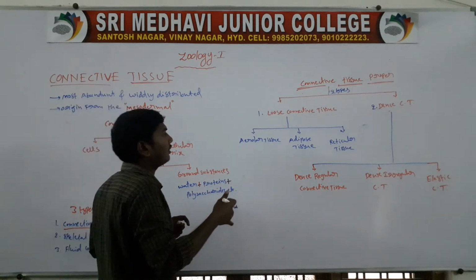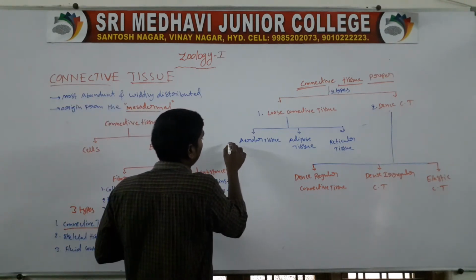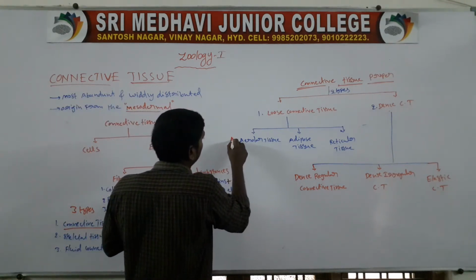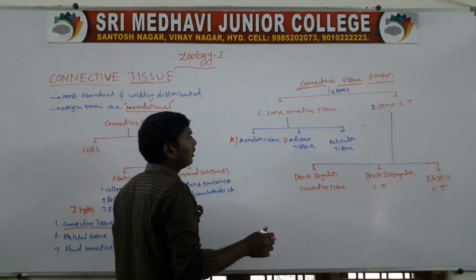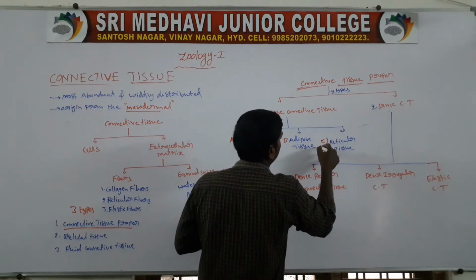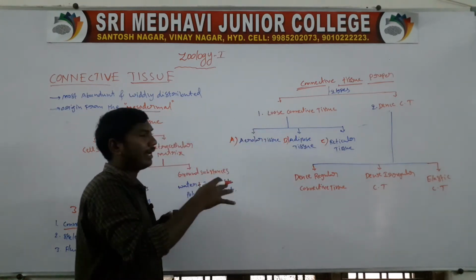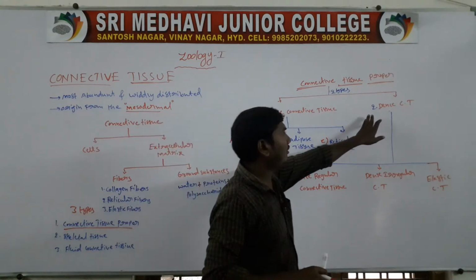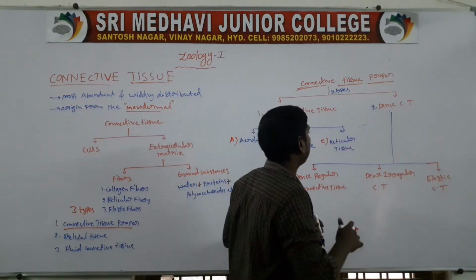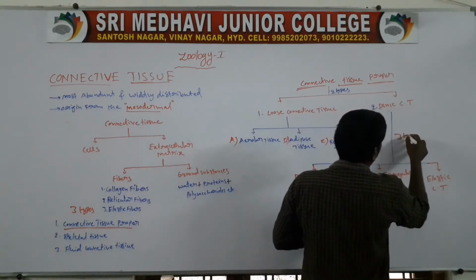That loose connective tissue is divided into three types. First one is the areolar tissue. Second one, adipose tissue. Third one, reticular tissue. Areolar tissue, adipose tissue, and reticular tissue. Next one, dense connective tissue is divided into three types.